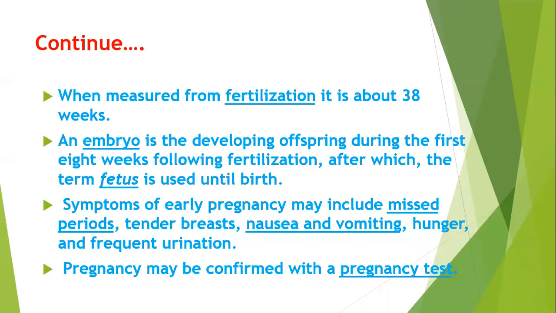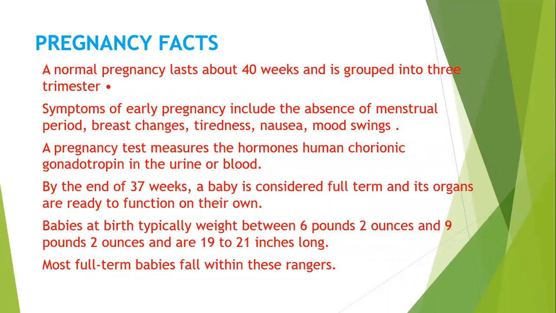The common symptoms of early pregnancy may be a missed period, tender breasts, nausea and vomiting, and hunger, and frequent urination can occur. The pregnancy may be confirmed with a pregnancy test. Okay, some facts about the pregnancy.